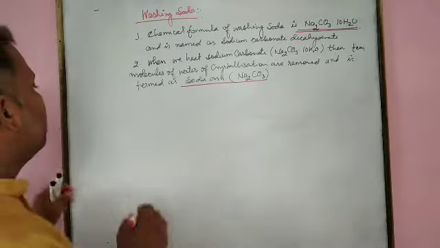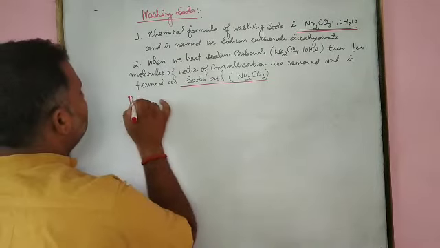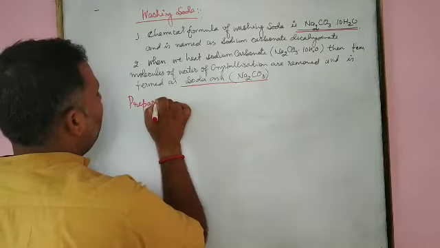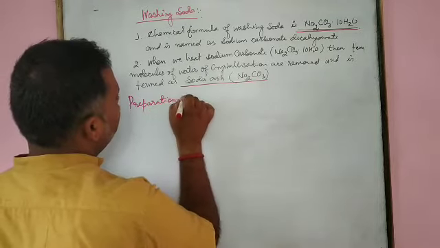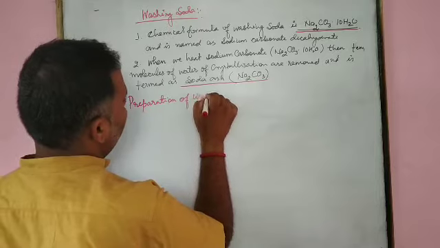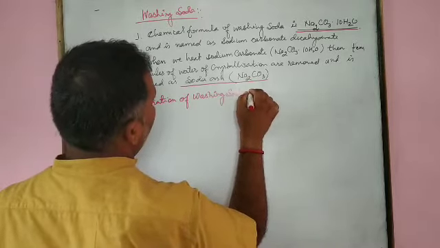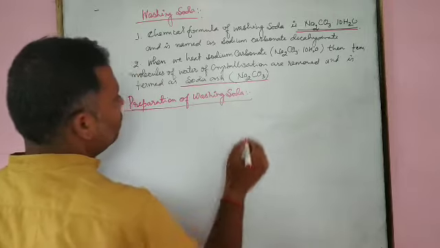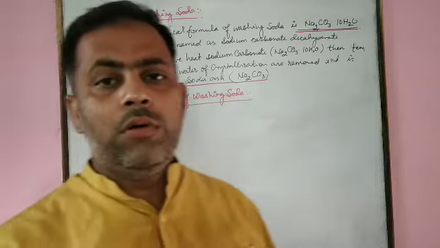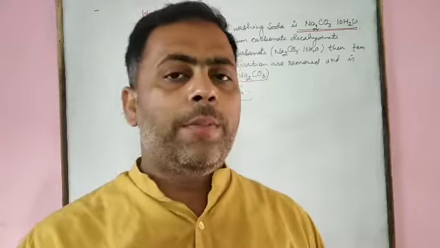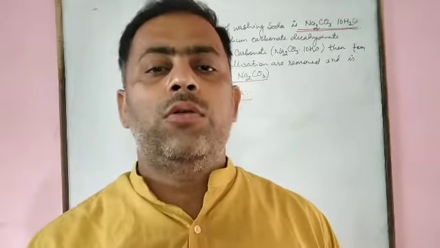Next, we will discuss the preparation of washing soda. How to prepare washing soda? We start from the brine solution.